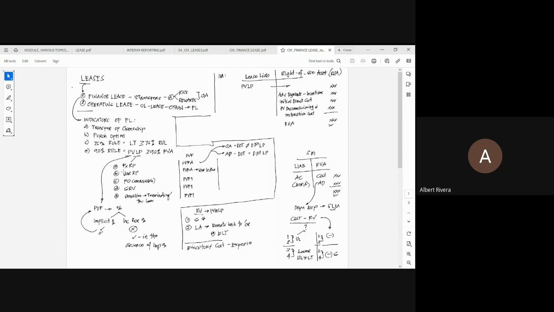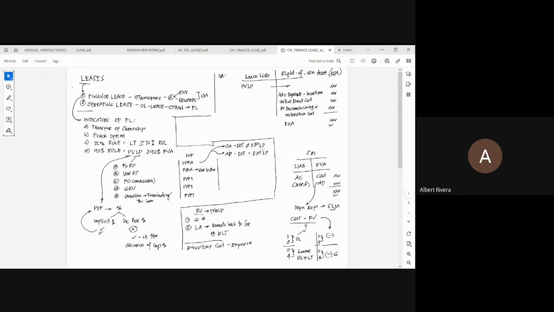Since fixed rental payments are a series of payments, you will use the present value factor of an annuity. However, there are two annuities, the ordinary annuity and the annuity due. You will use the present value factor of an ordinary annuity if the date of transaction does not coincide with the date of the first lease payment.